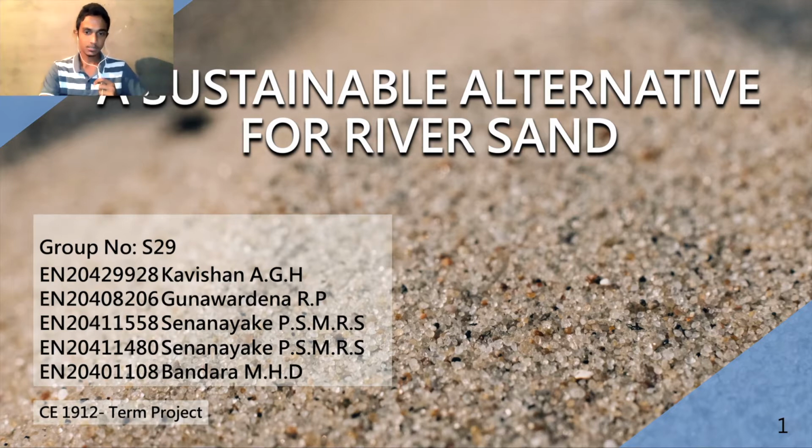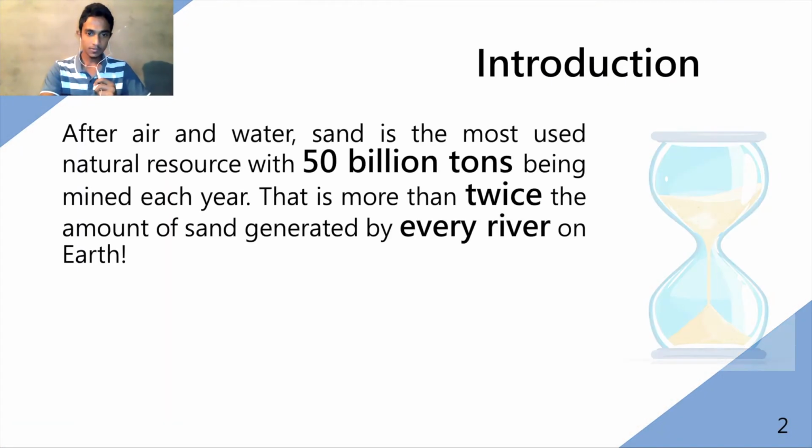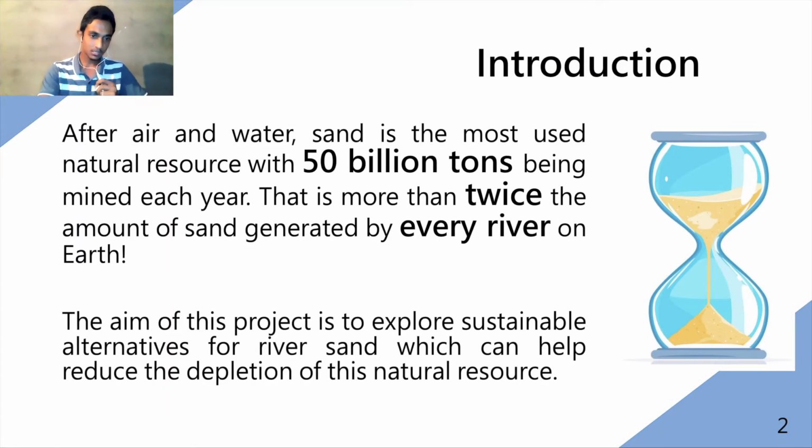Our project is to find a sustainable alternative for river sand. So moving on to the introduction, river sand is preferred for construction because it requires less processing and has better quality than other sources. But mining of river sand higher than it can naturally be replenished leads to serious damage to the river system. So we tried to find the best alternative for river sand.